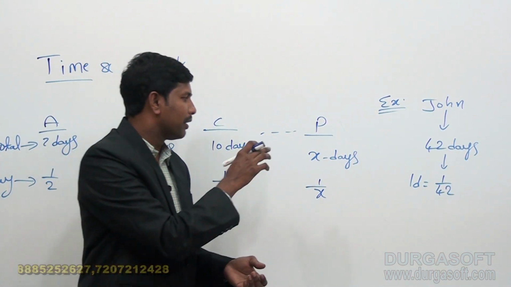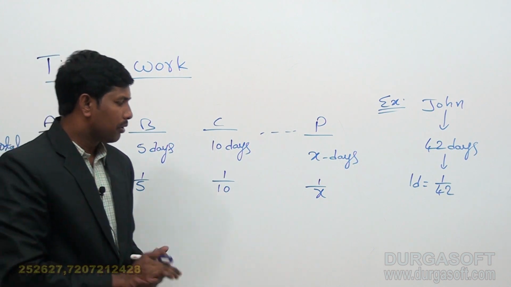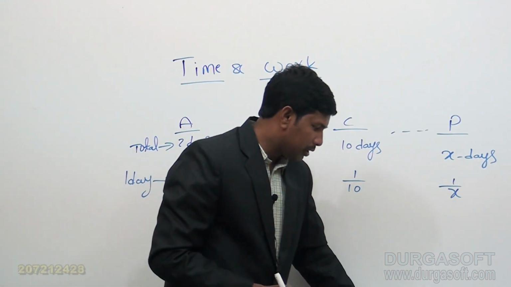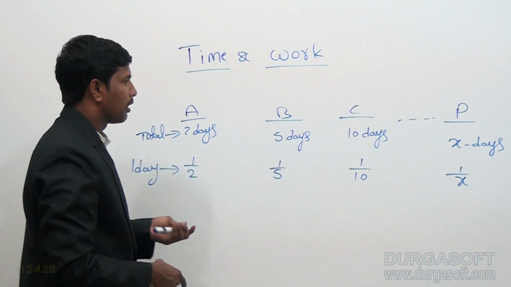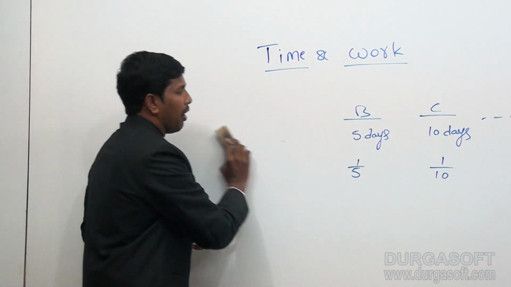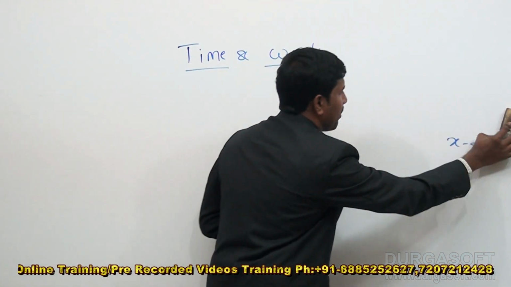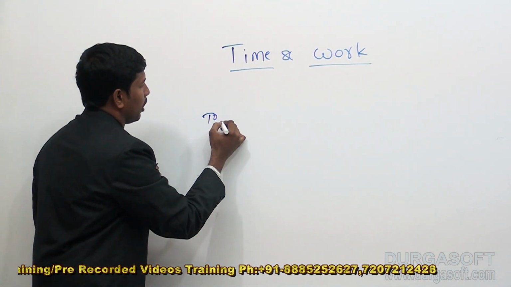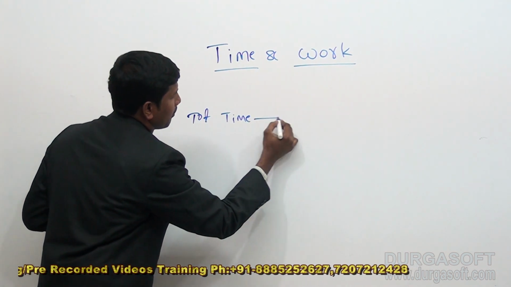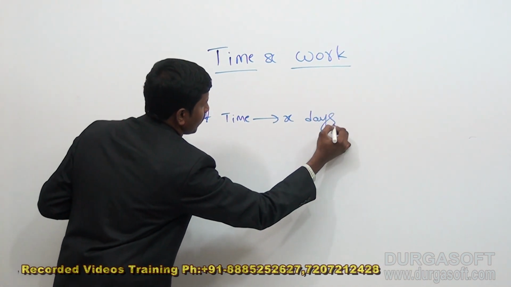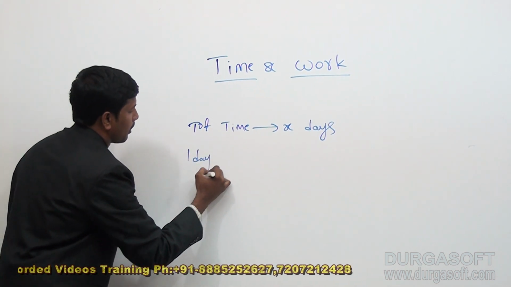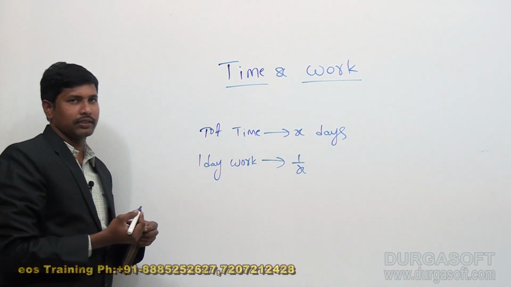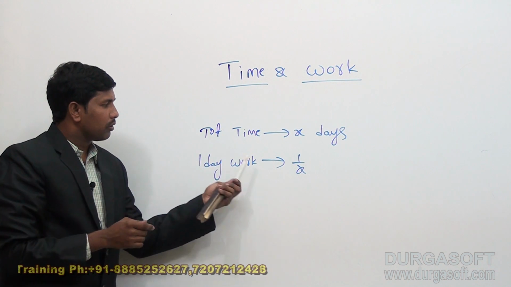So depending upon this particular point, now we are going to solve particular types of questions from this topic. Let me tell you how we are going to depend upon it. Clearly here we need 2 points. Whenever a person can complete work in X days, that is, the total time to complete the work is X days, then 1 day work is equal to 1 by X. So this is the point we are going to depend upon.